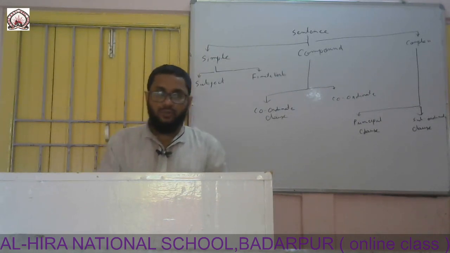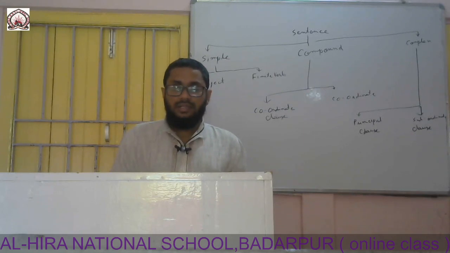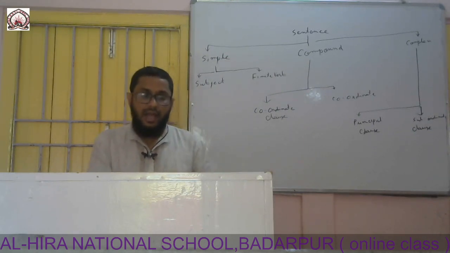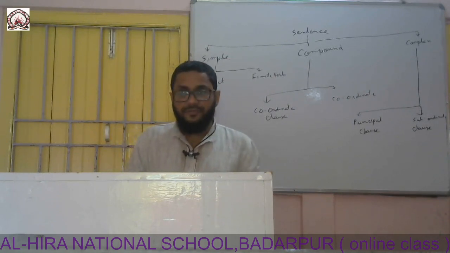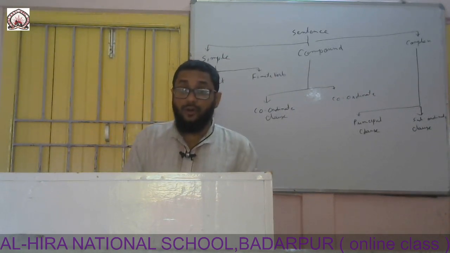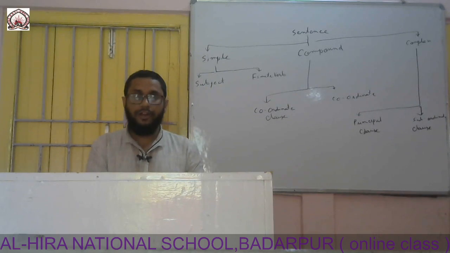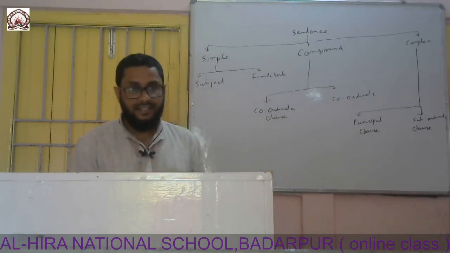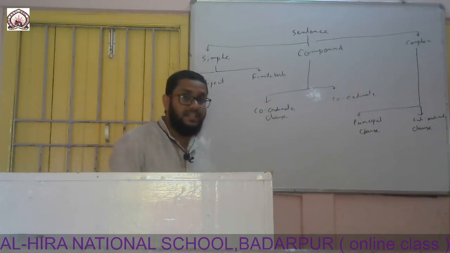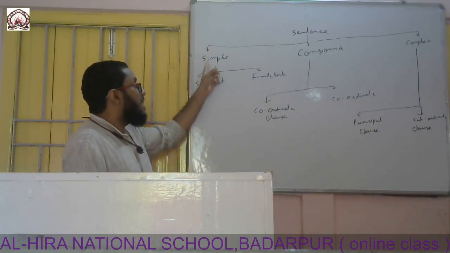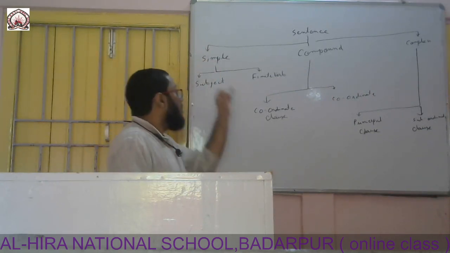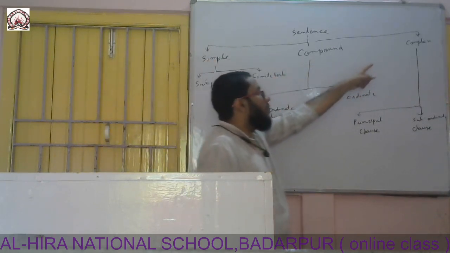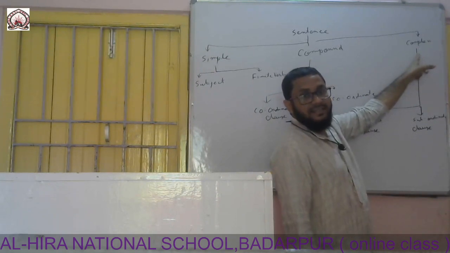So before going through the illustration, I have to tell how many types of sentences there are according to the clause. With respect to the clause, how many types of sentences are there? On your board, you can see sentences are of three types: one is simple sentence, one is compound sentence, one is complex sentence.